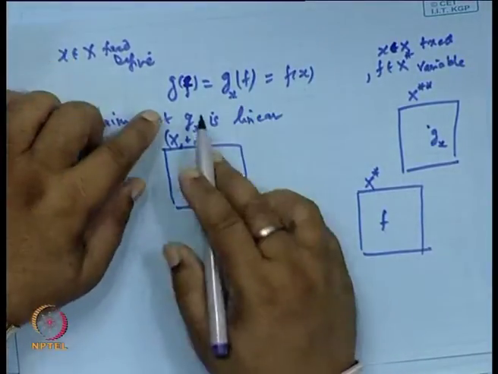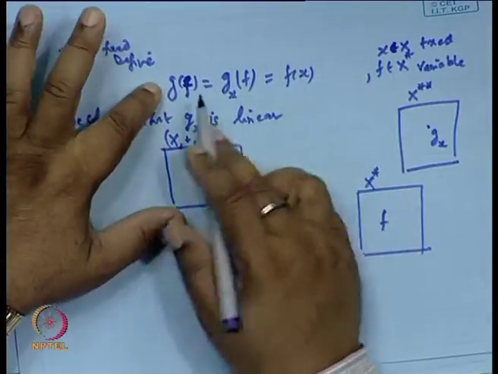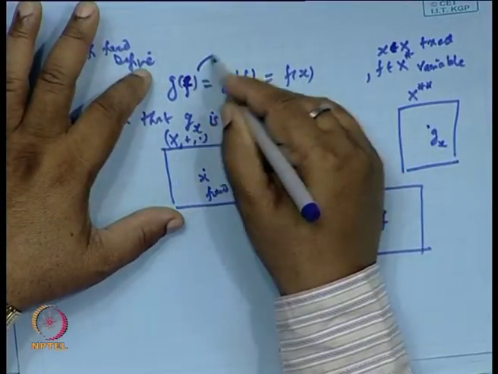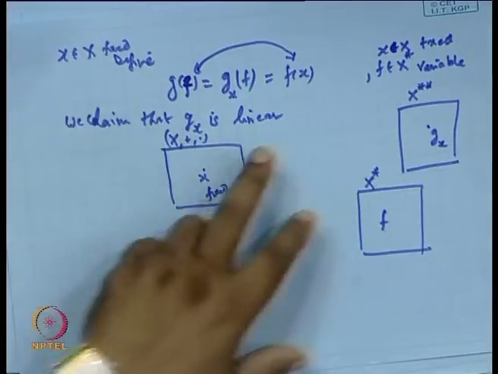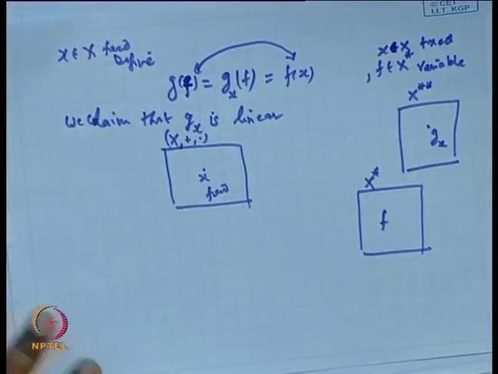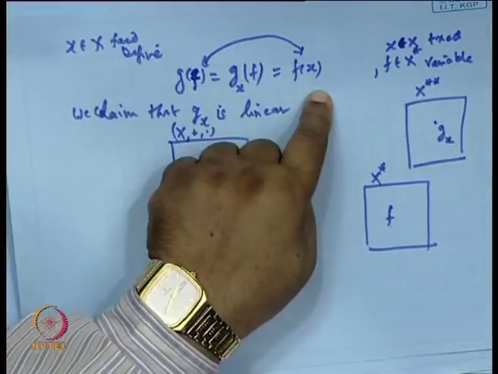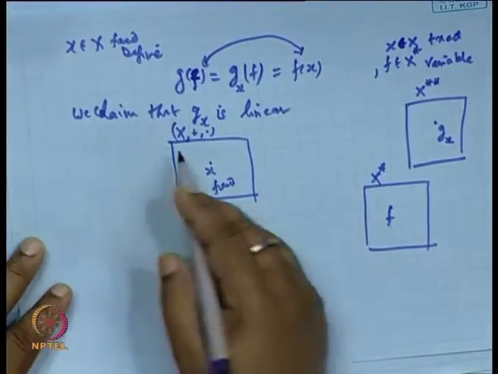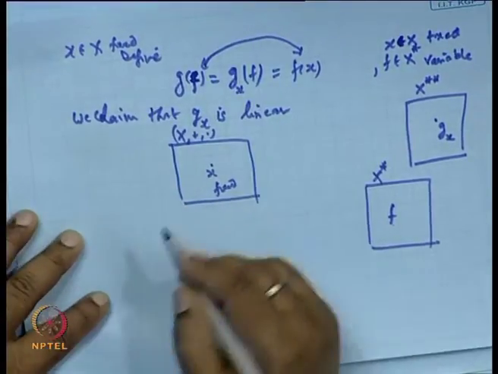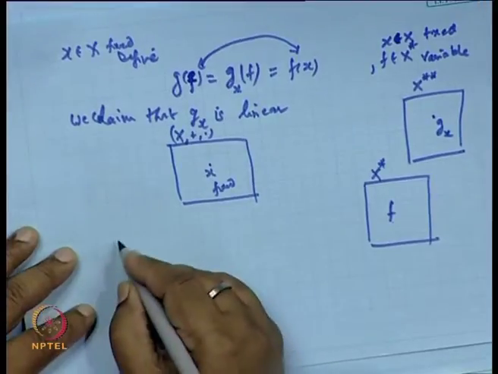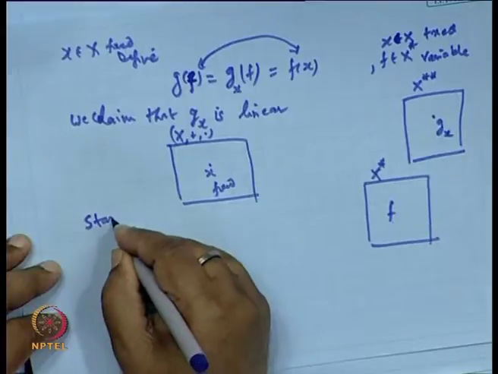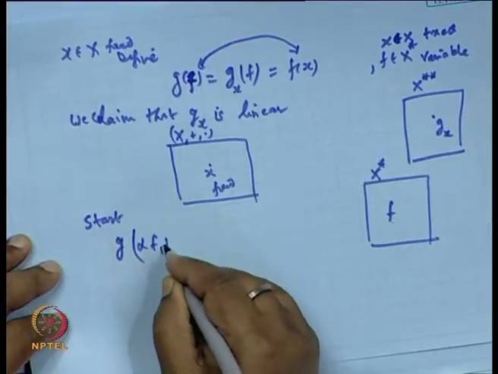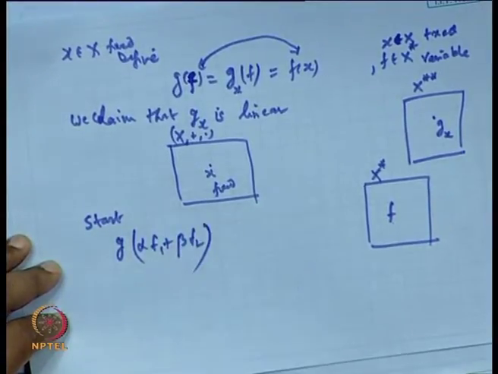Suppose I define this way. Basically, this is our definition: g f equal to f of x, because f is known, x is known. Now, we claim that g is linear. So, g is linear means start with alpha f1 plus beta f2.